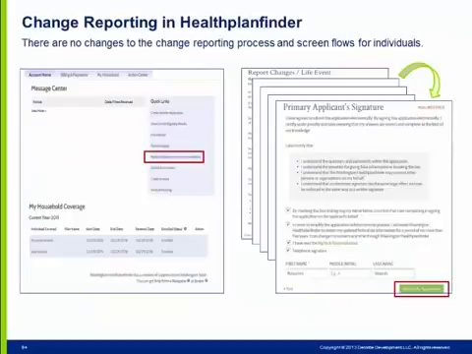To report a change on Healthplanfinder, the individual will go through the same change reporting process that they do today. There are no changes to the change reporting link and screens in Healthplanfinder, starting from report a change in income or household through the primary applicant's signature page. After the change is submitted, the plan selection process and screens that the individual will encounter are the same as those we reviewed previously today.